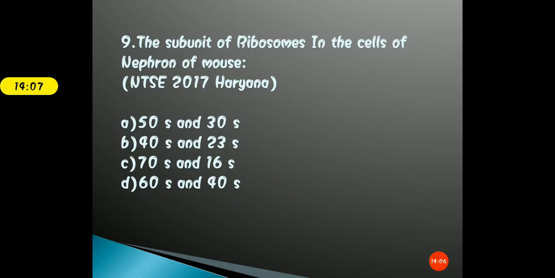question 9, that is the subunit of ribosome in the cell of nephron of mouse, and this question appeared in the NTAC 2017 Haryana. Students, do not get confused that here I'm asking the subunit of ribosomes in the cell of nephron of mouse. Okay. Your options are A, 50S and 30S. B, 40S and 23S. C, 70S and 16S. And D, 60S and 40S.